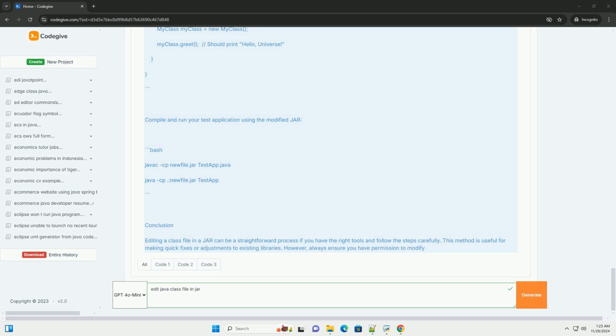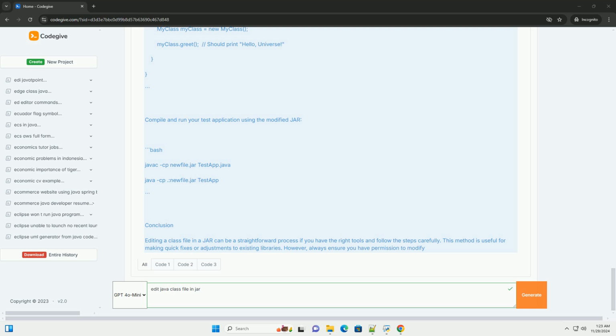3. Decompile the class file, optional. If you want to see the source code of the class file, you can use a Java decompiler such as JD-GUI or CFR. Here's how to use the CFR decompiler. This will output the decompiled Java code to the terminal.